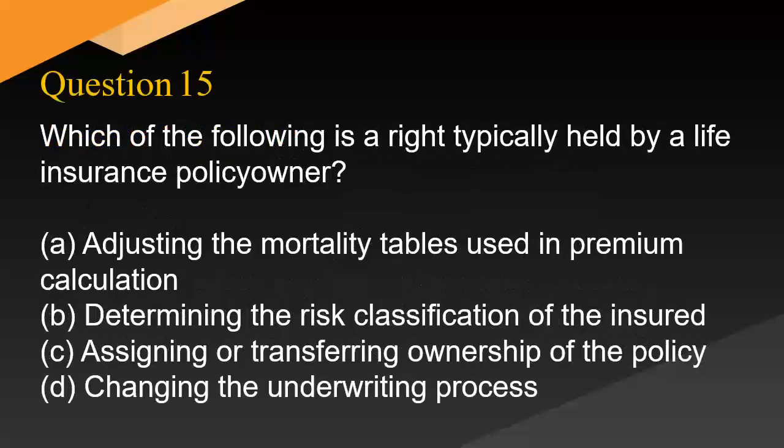Which of the following is a right typically held by a life insurance policy owner? A. Adjusting the mortality tables used in premium calculation. B. Determining the risk classification of the insured. C. Assigning or transferring ownership of the policy. D. Changing the underwriting process.